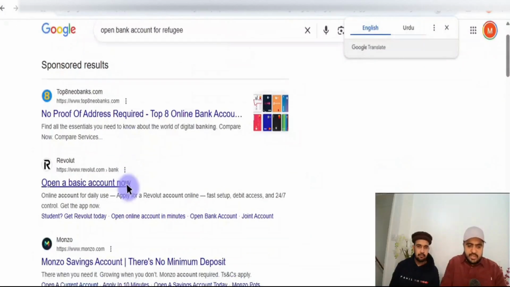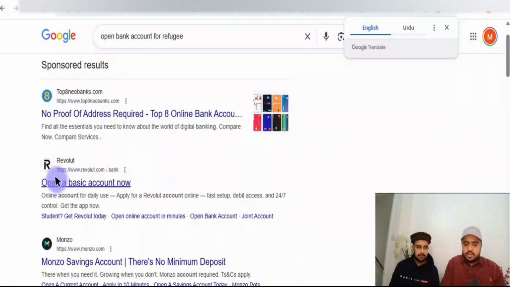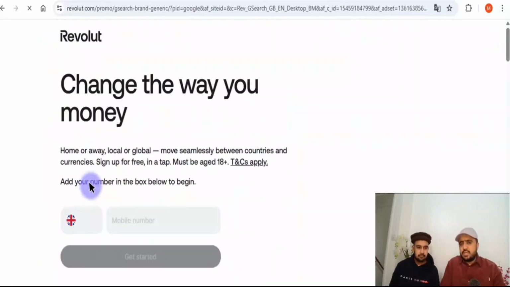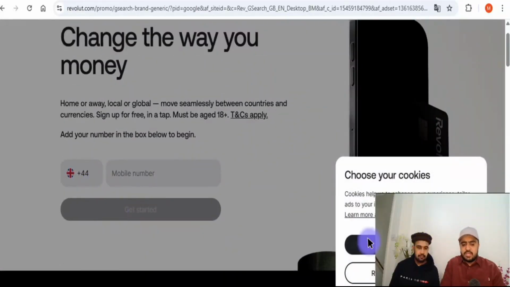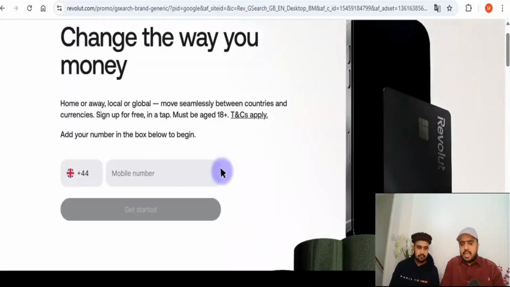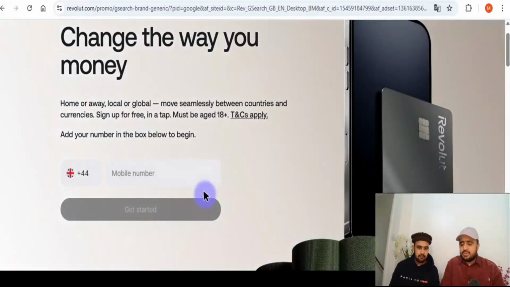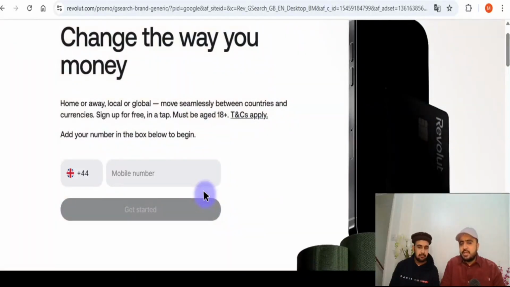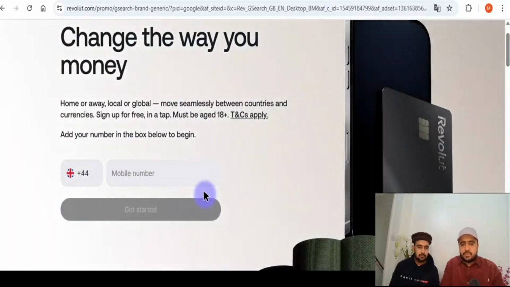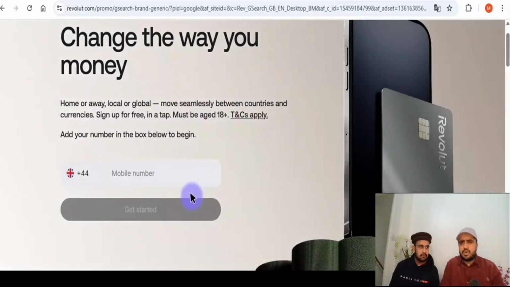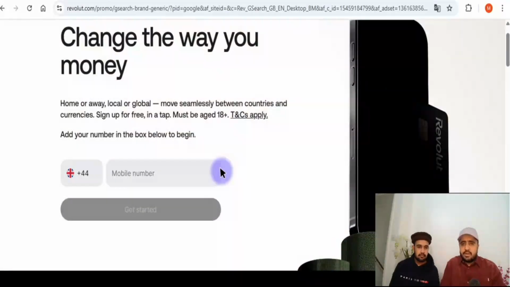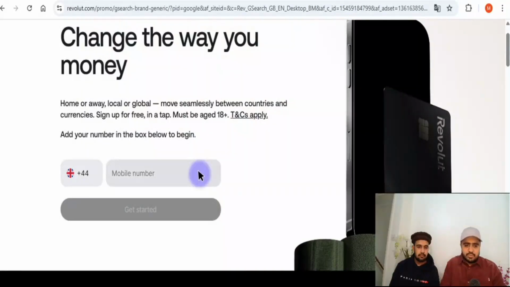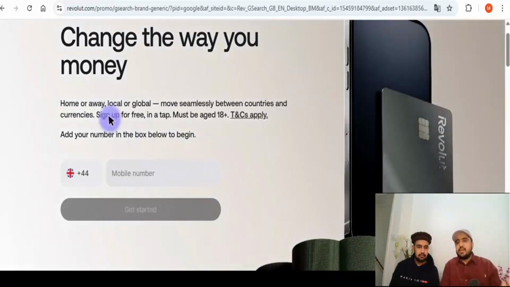The option will come up here, Revolut. So open a basic account. Just do this one. You can try to do it on mobile, then they will tell you to download the app as well. It's very simple, it's going to take about 2 to 3 minutes. You have to share your share code from the Home Office, and they will open your account within 5 minutes. And if you want to order the card as well, you can. So in this way you can apply for the account.